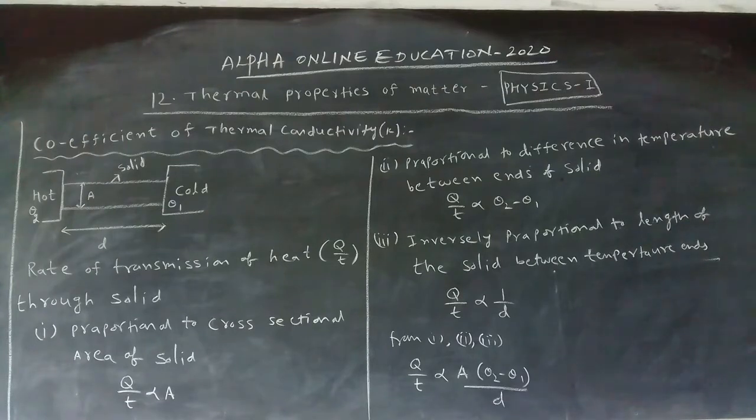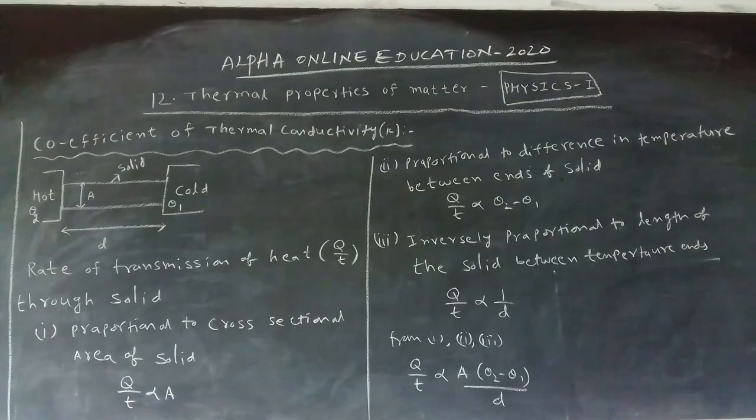Once again I am repeating that. Conduction: particles do not change their position and transfer the heat from high temperature to low temperature. This occurs in solids. Next one: the heat is transferred by actual movement of particles, meaning particles change their position and transfer the heat from high temperature to low temperature by the process of convection.